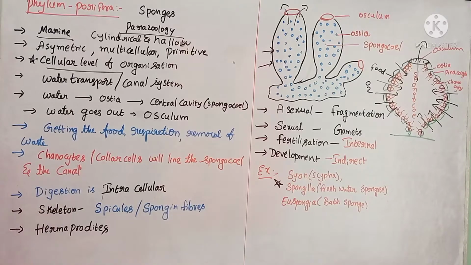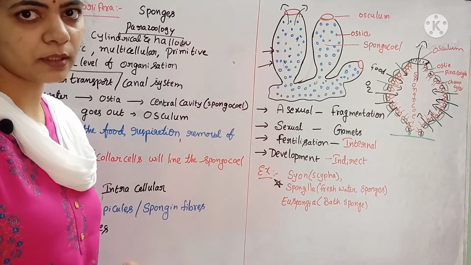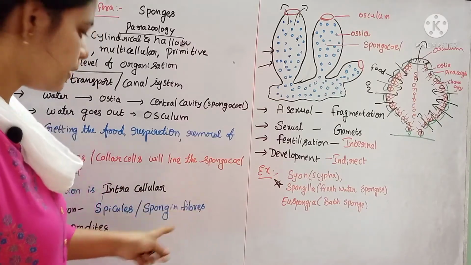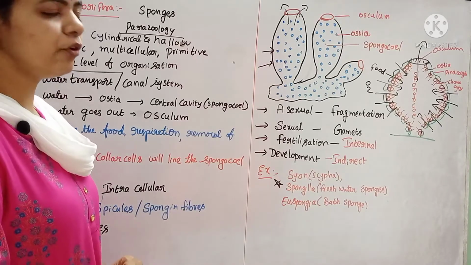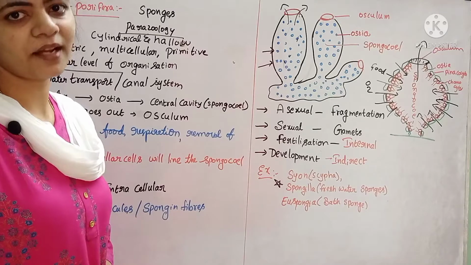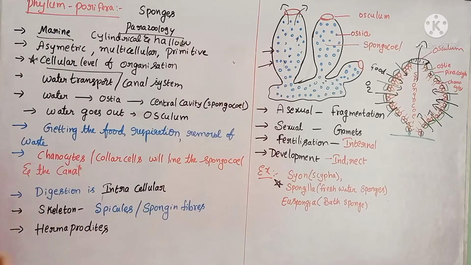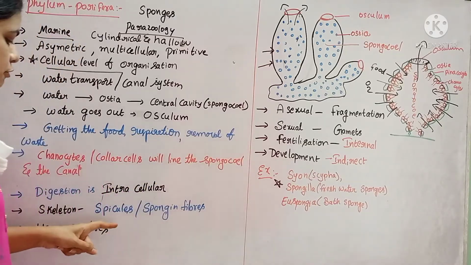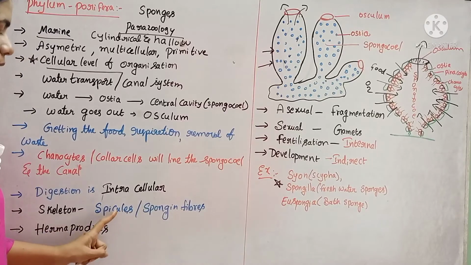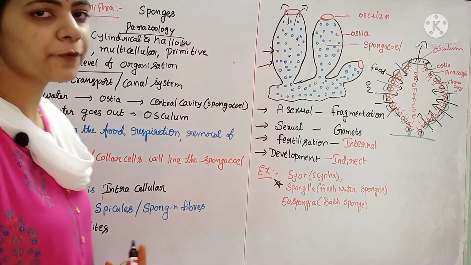And if you see the digestion, these sponges do not have any well developed digestive system. So they follow intracellular digestion. Intracellular digestion means the food is absorbed into the cell where the digestion occurs inside the cell. That is called intracellular digestion. And the body of the sponges gets rigidity because of the presence of skeleton fibers called spicules or spongin fibers. They give strength to the body, and these are hermaphrodites.